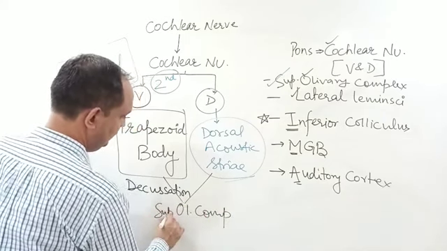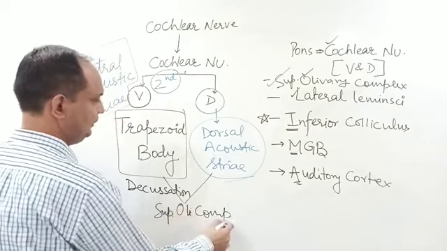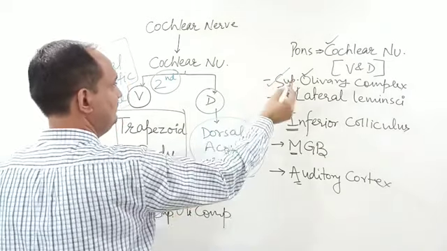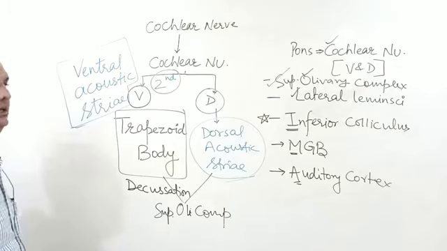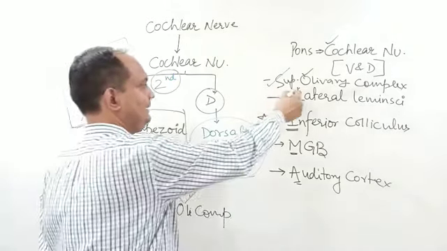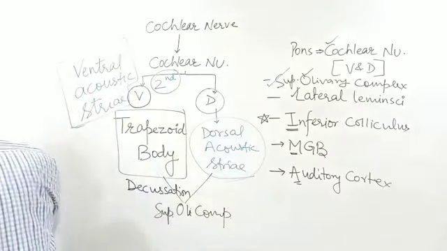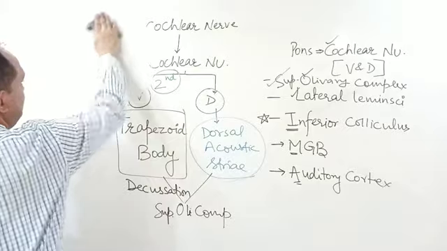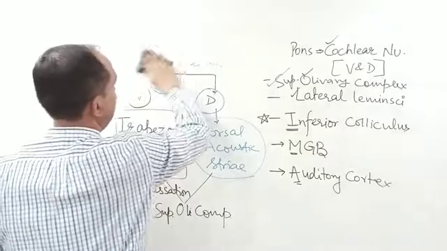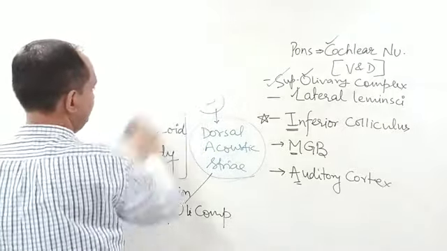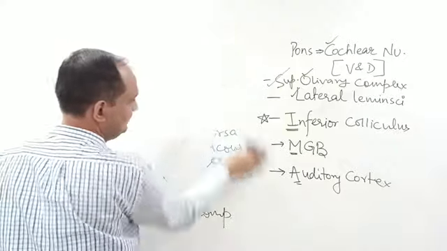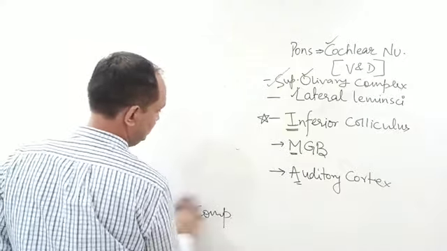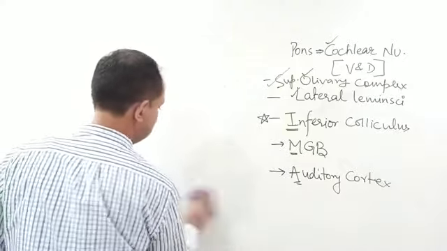Superior olivary complex. From this superior olivary complex, the fibers go to the lateral side and form a bundle known as the lateral lemniscus. In the lateral lemniscus itself, sometimes you have a collection of neurons known as the nuclei of the lateral lemniscus, so some fibers will relay there.